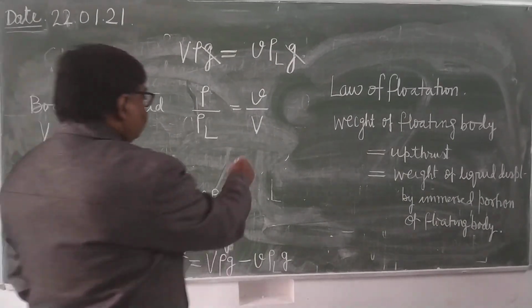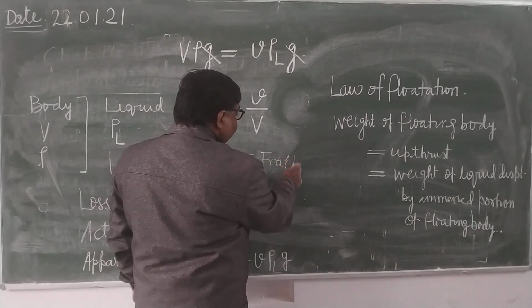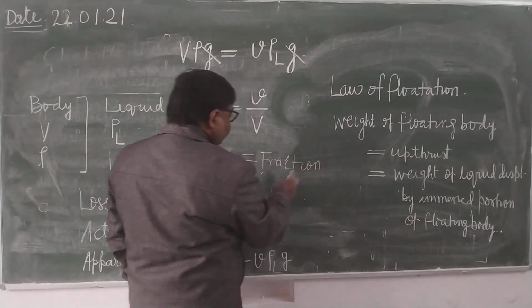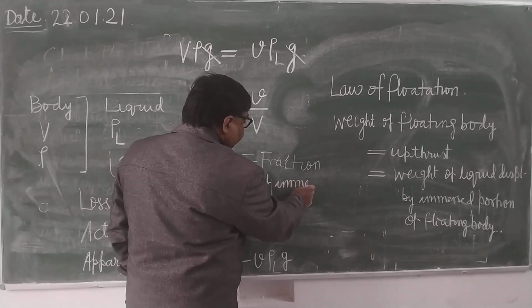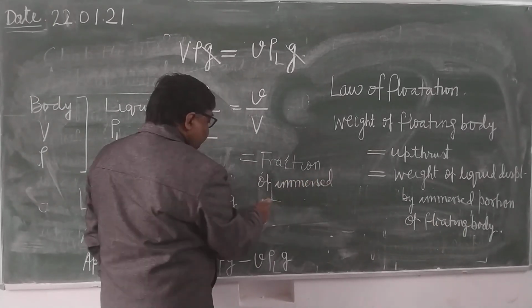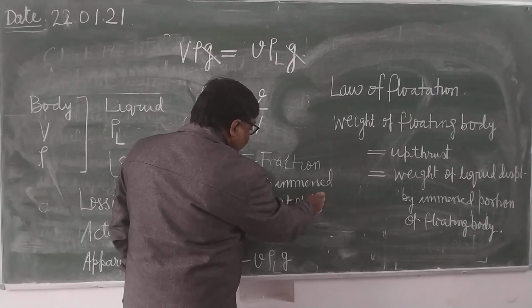So this is the fraction of immersed part of the floating body.